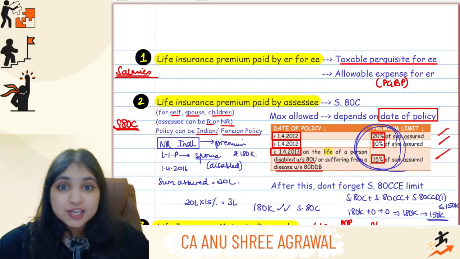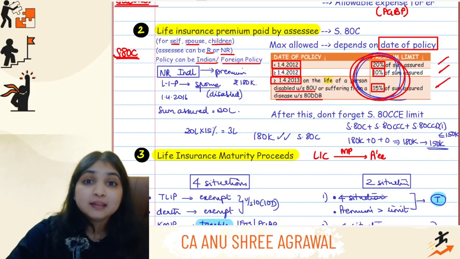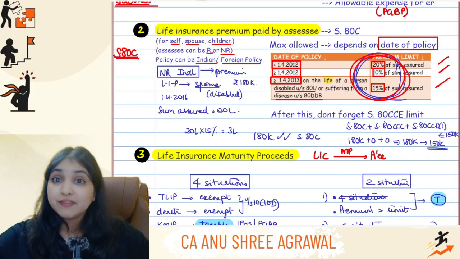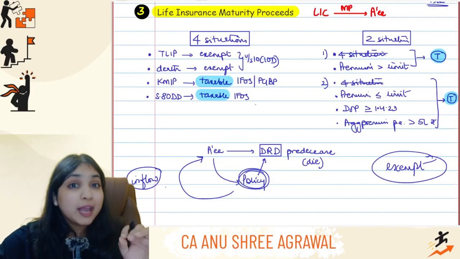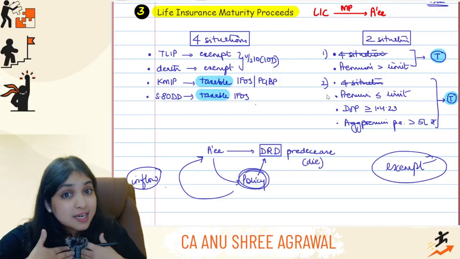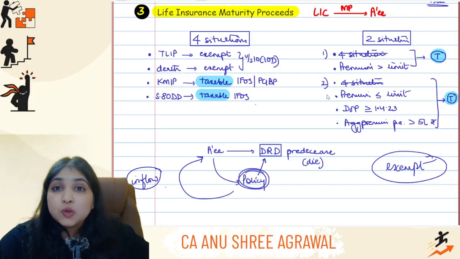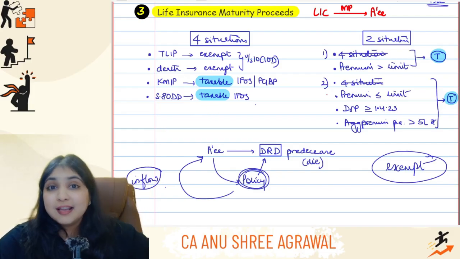It is allowed under section 80C, subject to a limit. The limit will depend upon the date of the policy. And then don't forget to apply the 80CCE 1,50,000 limit also. Then came our third discussion, the big discussion where we spoke everything about the maturity proceeds relating to life insurance policy. It's an income for the assessee. Either it will be exempt or it will be taxable. In only these 4 cases, it will be taxable. All other cases, it will be exempt.